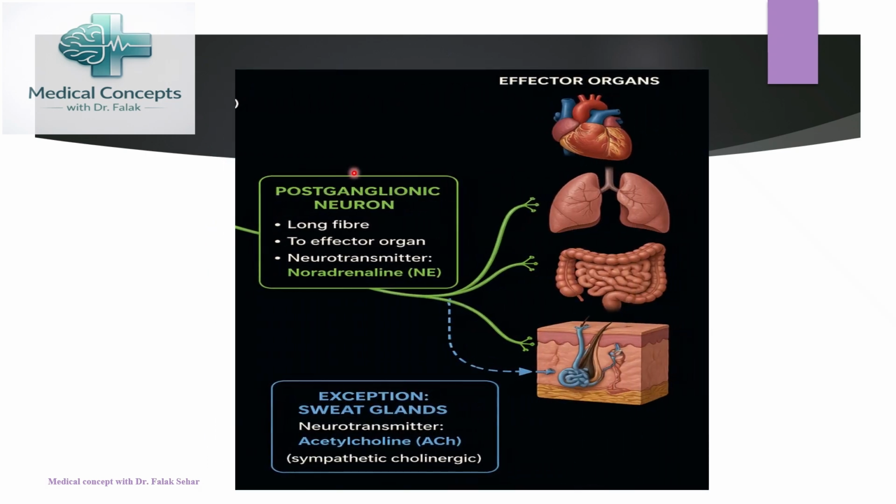Now, the postganglionic neurons that extend from these prevertebral or paravertebral ganglia in the sympathetic nervous system are long. They reach the effector organ, and here the main neurotransmitter is noradrenaline. Remember, noradrenaline, with the slight exception of the sweat gland, where you will find acetylcholine as the main sympathetic cholinergic neurotransmitter, and the effector organs could be different. It could be the heart, the lungs, the gastrointestinal tract, or the sweat glands.